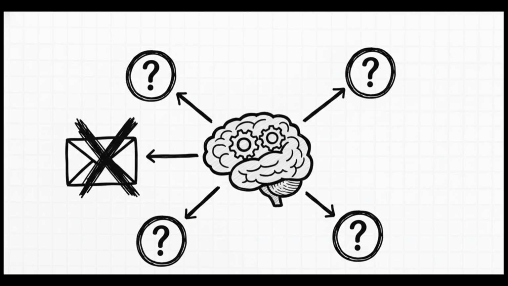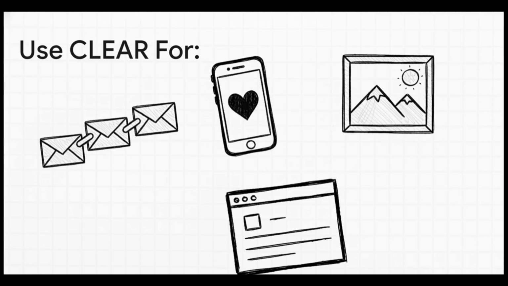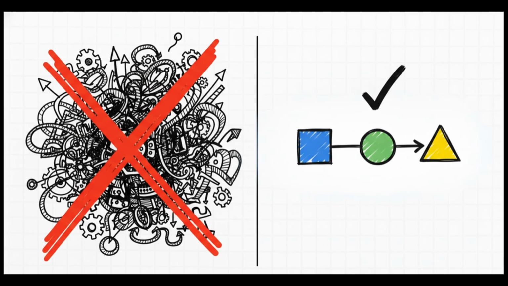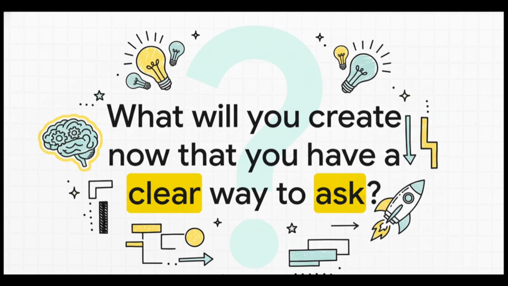It's super versatile. You can use it for social media posts, website content, heck, even for generating images. So here's the bottom line. You don't have to be some kind of expert prompt engineer. You just need to be clear. That's how you really unlock the power of AI for your business.